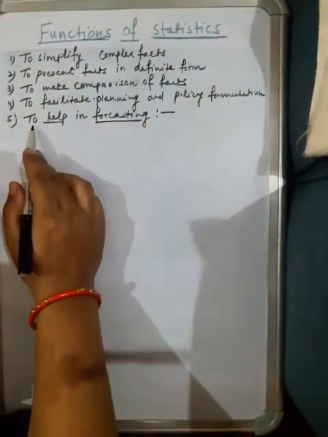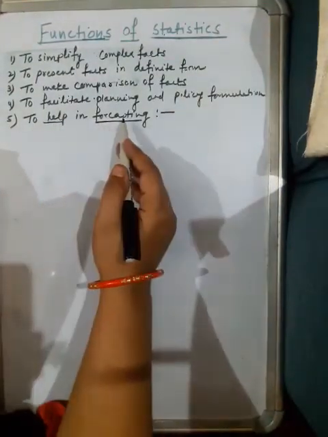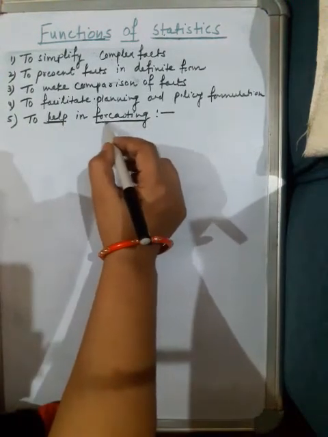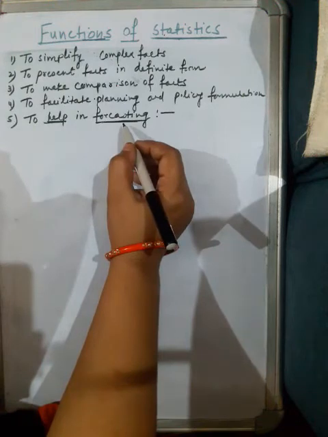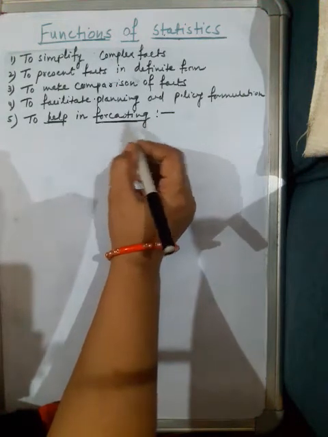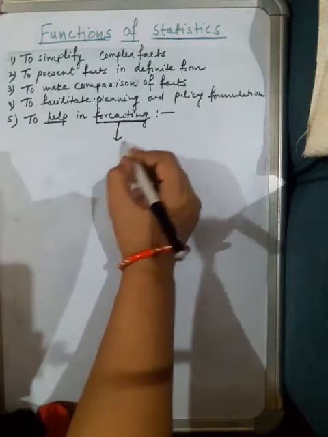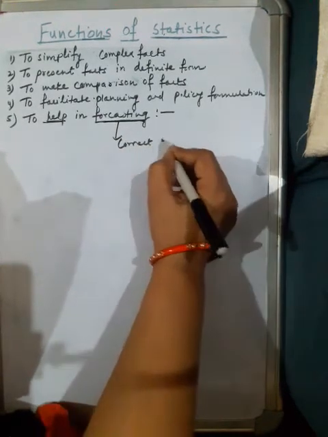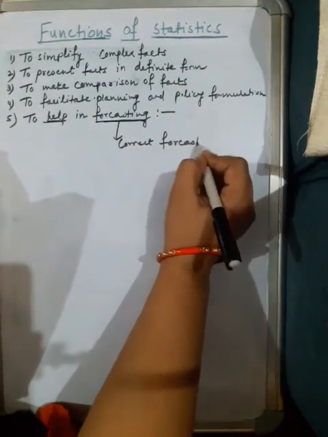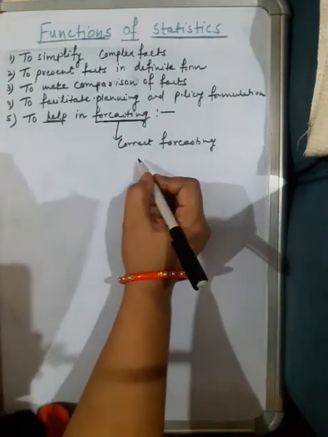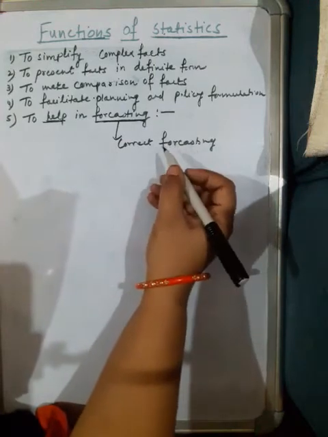Now the next function is to help in forecasting. As you know, students, business is full of risk and uncertainty. Correct forecasting is essential to reduce the uncertainties of business.